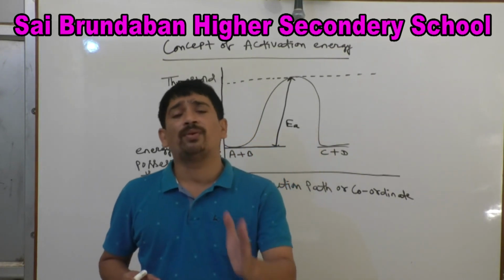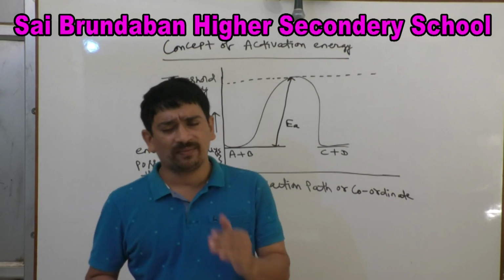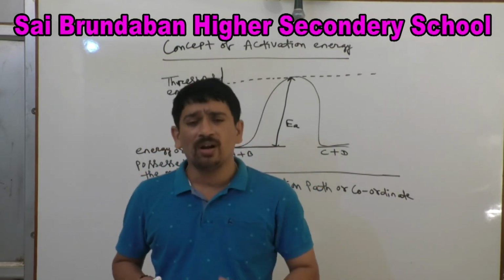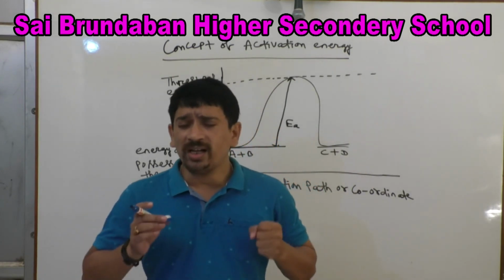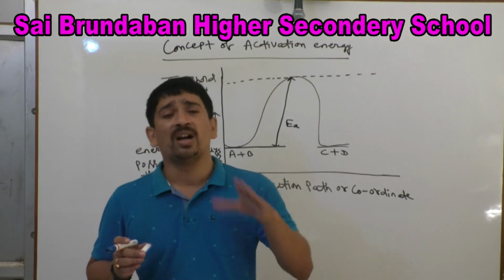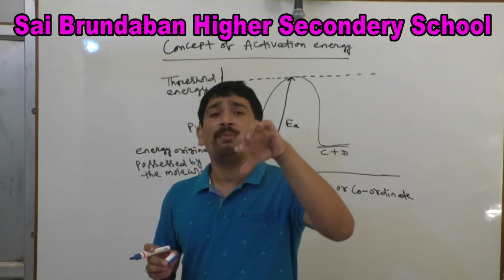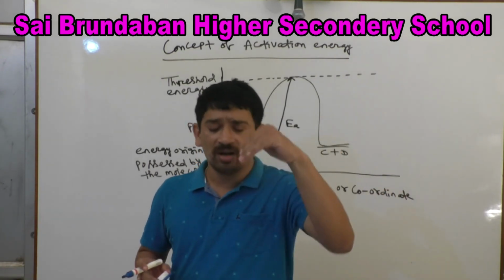He will not be able to run 5 kilometers. As we have said, he already consumed the food, but he is not able to run 5 kilometers. Why? Because his body has not possessed a minimum amount of energy to run. That minimum amount of energy is known as the threshold energy of your body system.